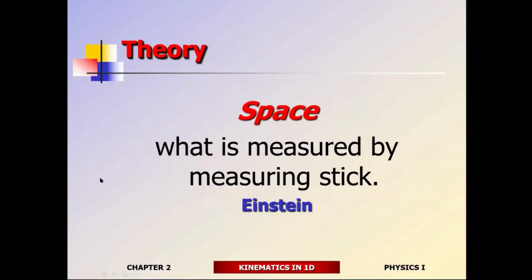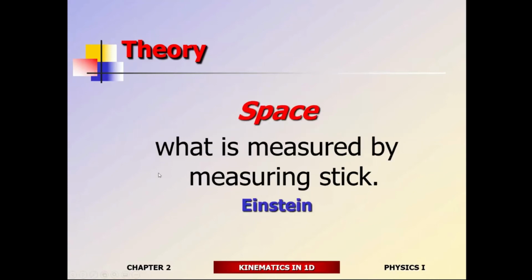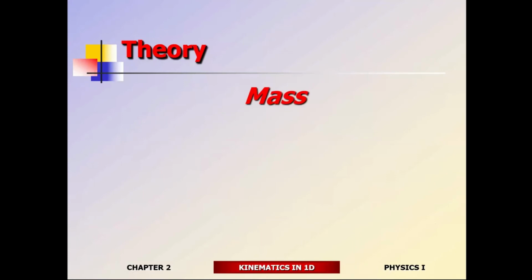The last one is going to be mass. What is mass? Time is what's measured by a clock. Space is what's measured by a measuring stick. If that's the case, what do you suppose mass is? The thing that a scale measures. Okay, I'm going to give you 5 points for saying that. You say mass is what's measured by a scale, right? So mass is what's measured by a scale.